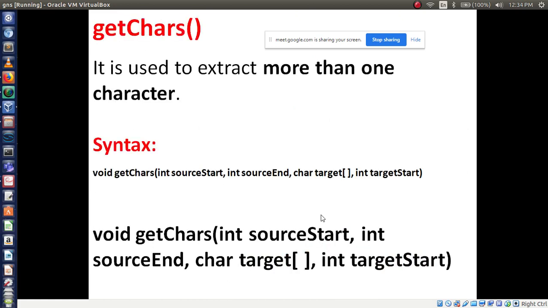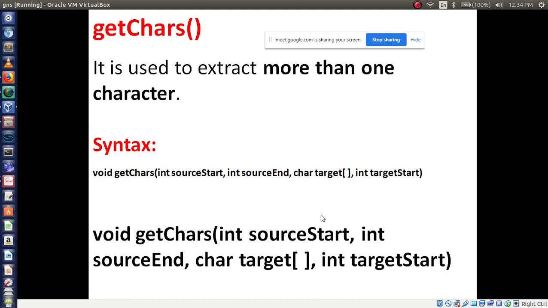The second method is getChars. In the previous method we have seen only a single character, but here we get a number of characters. That's why the method name is getChars. Understood the difference? getChars and charAt. charAt means only one character. getChars means more than one character. That's why you are using this method, getChars.